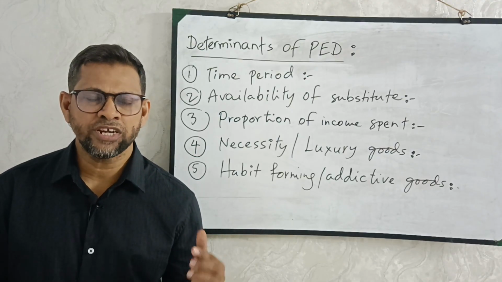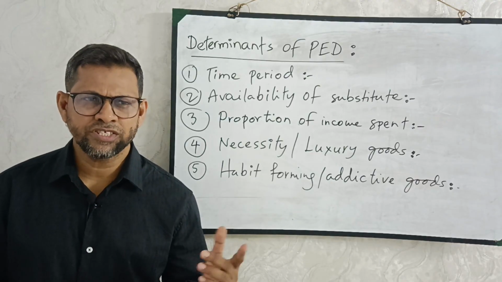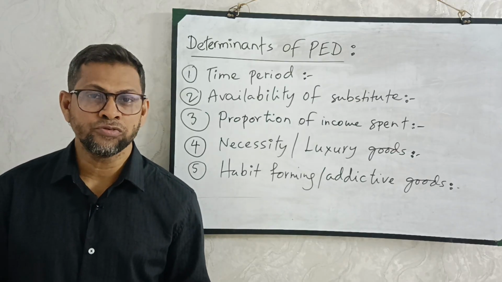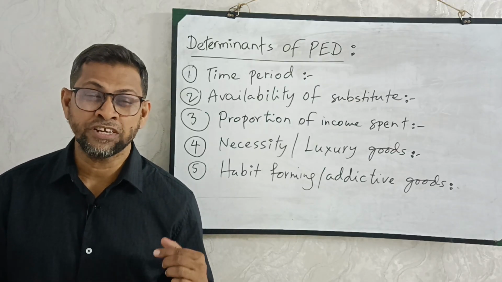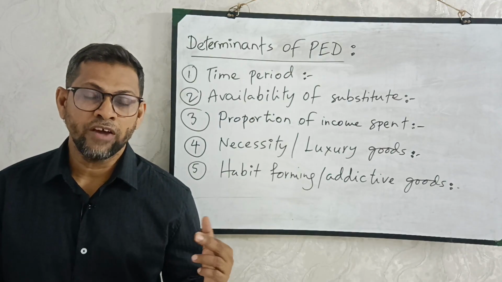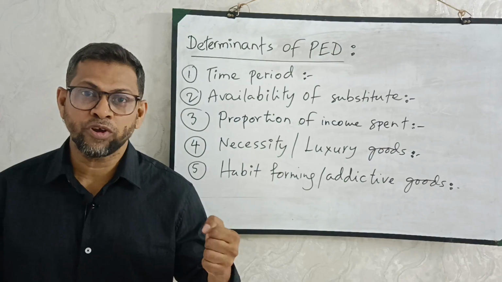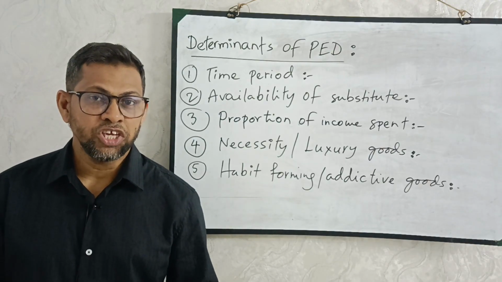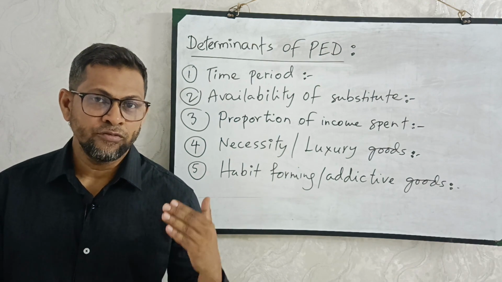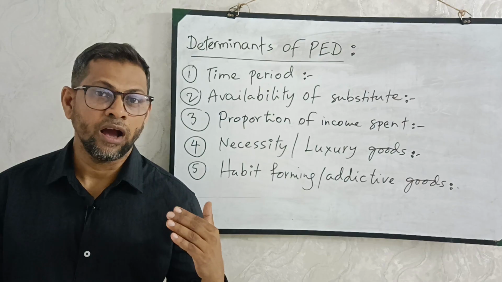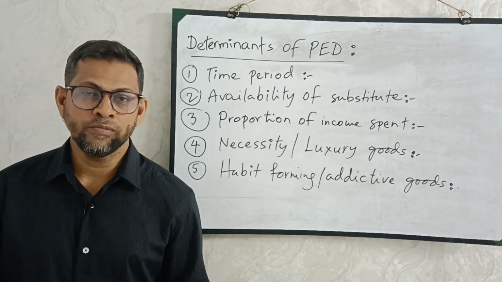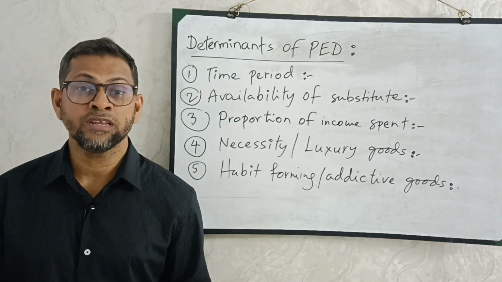And what will you do? They are charging a very high price because they know you have only 2-3 days. Will you go for bargaining? No, you have little time and you don't have any other hall. So in that case, you book it immediately. That means if you have little time in hand, you know that you have to buy at any cost. So you cannot be that reactionary. You will be less responsive, so demand will be inelastic.